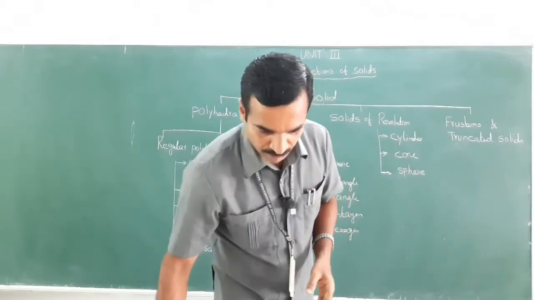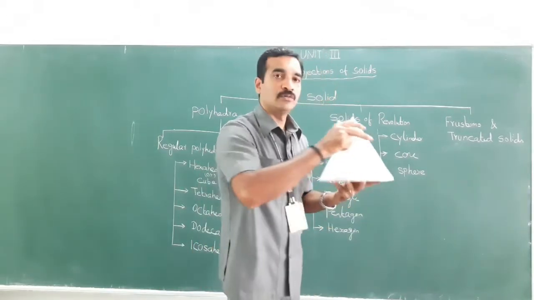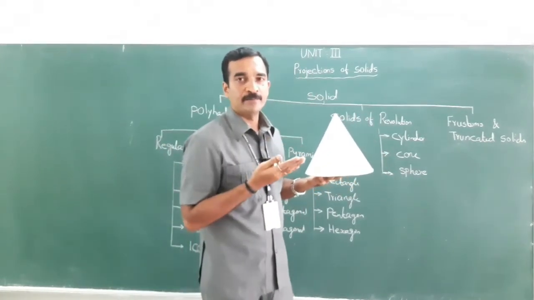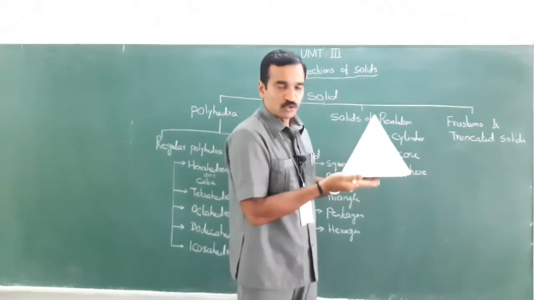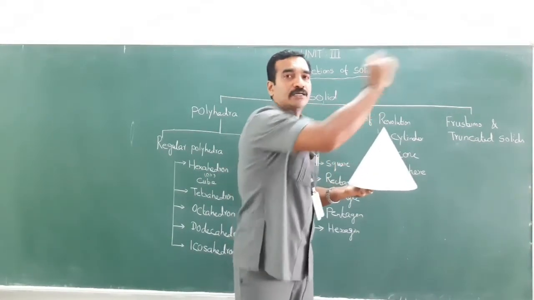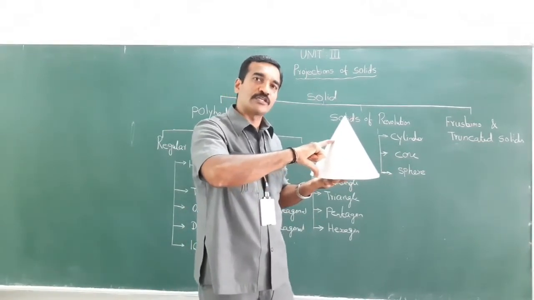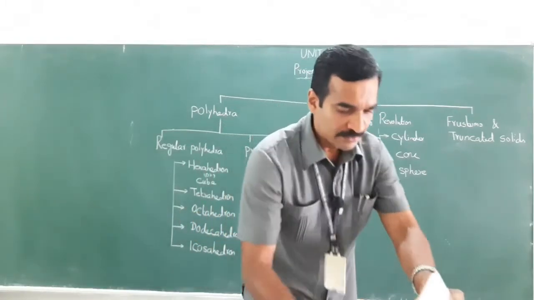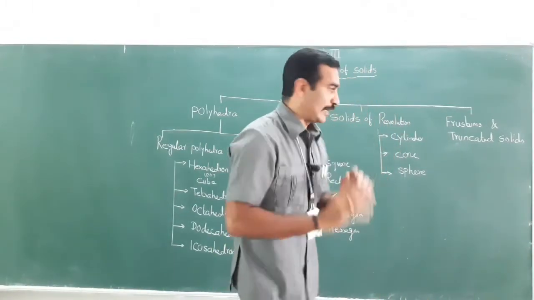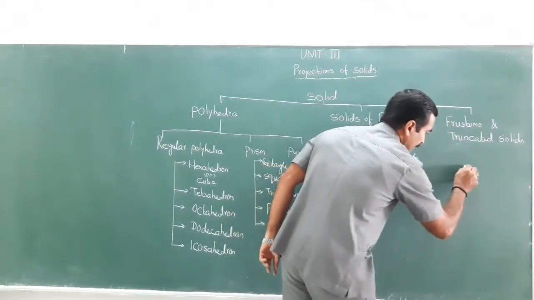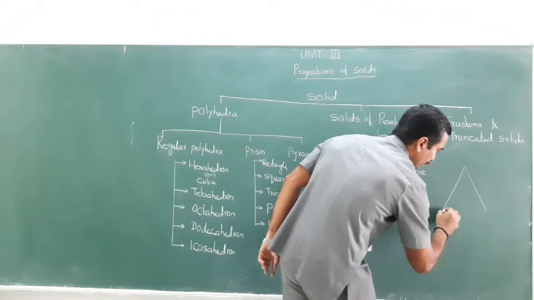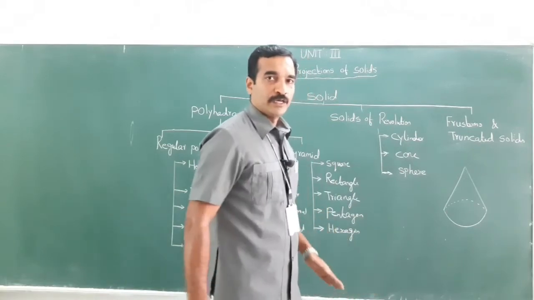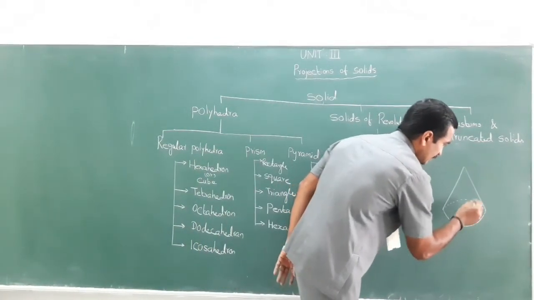The remaining lower portion is the frustum of a pyramid. Suppose a cone, I am going to cut this cone by using a cutting plane, and the cutting plane is parallel to the base. If I cut it and remove the top portion, the remaining lower portion is nothing but the frustum of a cone. Let me just draw a 3D for your understanding. Suppose it's a cone, right? Assume this is a cone. Now, this is the center.